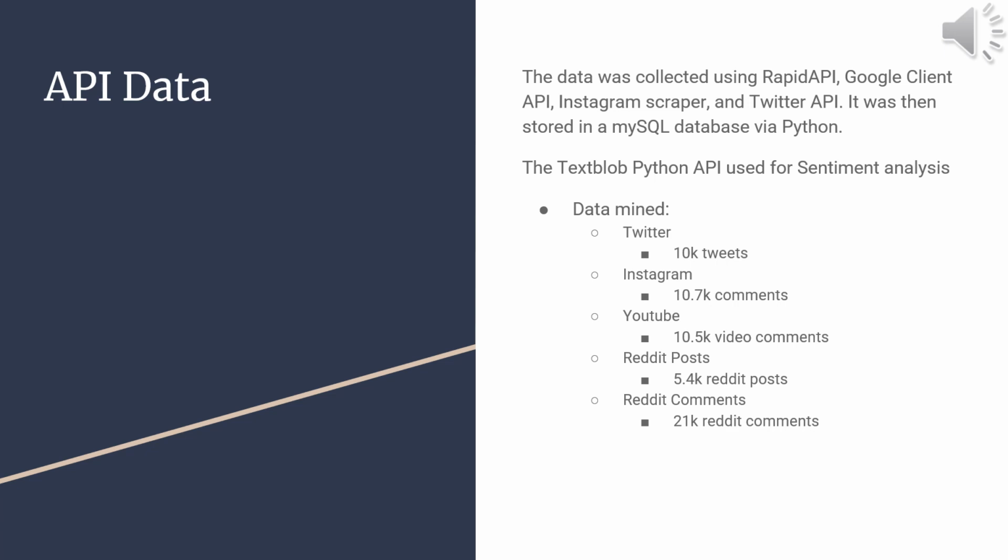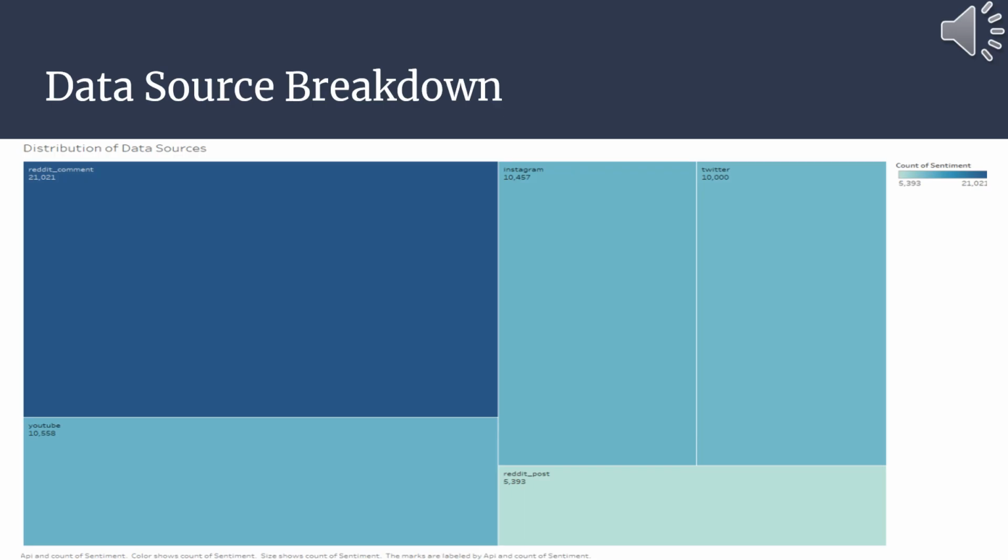Here's a breakdown of the data that was mined: 10,000 tweets, 10.7 thousand Instagram comments, 10.5 thousand YouTube comments, 5.4 thousand Reddit posts, and 21,000 Reddit comments. Here is a visualization of the data breakdown previously mentioned.